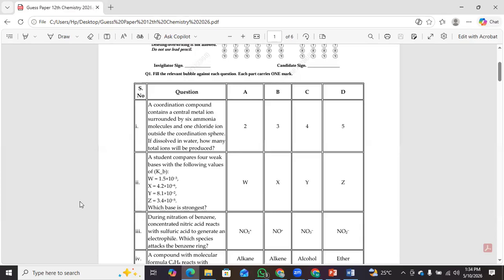Number two: a student compares 4 weak bases with the following values of Kb. W is equal to 1.5 × 10^-3. X is equal to 4.2 × 10^-6. Y is equal to 8.1 × 10^-2. Z is 3.4 × 10^-5. Which base is the strongest?